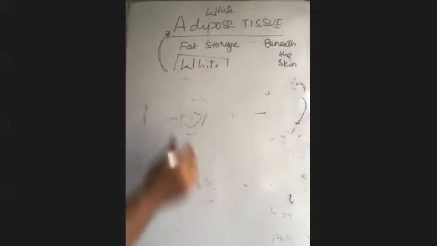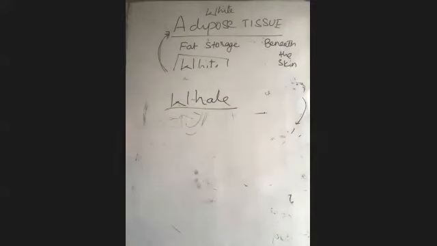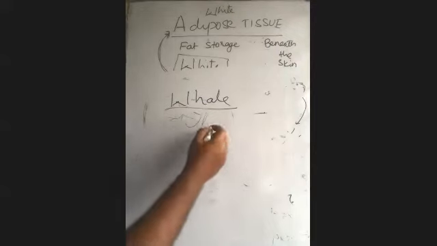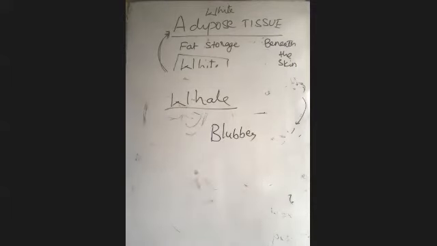if we just talk about the whale, you may have seen whales in marine water, in oceans. Blubber. We use to say it as blubber. You may have heard of this.